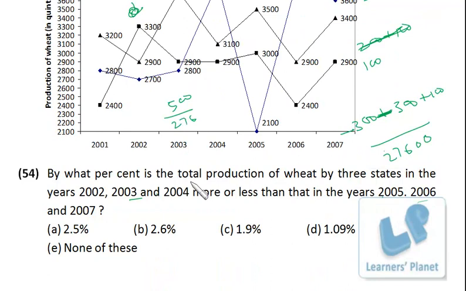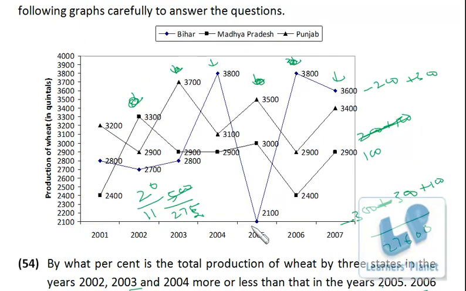Less than 2 because 27 into 2 is 54. So it is less than 2. So we eliminate these two options. After that, if you wish to make it further simple, 5, 25, 2s are 15, 20, 5, 11. Okay. So 20 by 11, it is 1 point around 8. So 1.9% we have the closest option over here. Precisely it is 1.81. So it is closer to 1.9%. Right? So this way you can make the problem a bit simple.